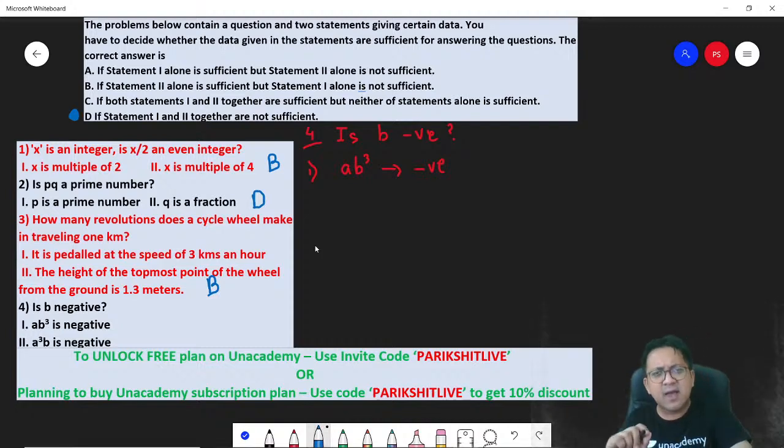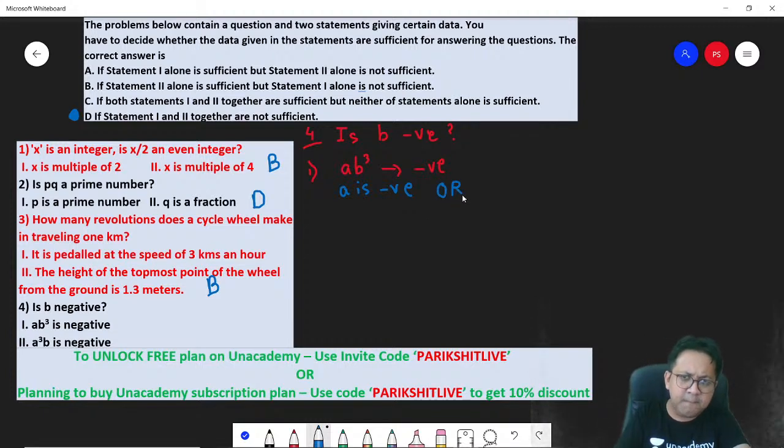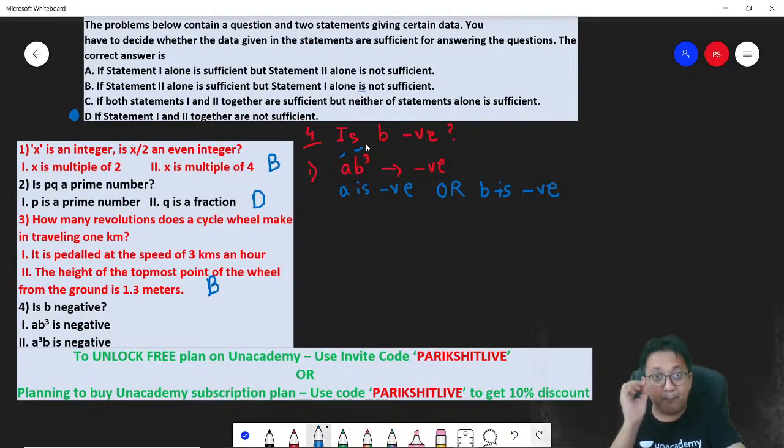A B cube is negative. So can I say A is negative? One of the two numbers is negative. Why? Because if product of the two numbers is negative, it would mean one of the two numbers is negative. So A is negative or B is negative. Either A is negative or B is negative. Both of them cannot be negative. Why? If both A and B are negative, in that case, negative into negative will become positive. So one of the two is negative.